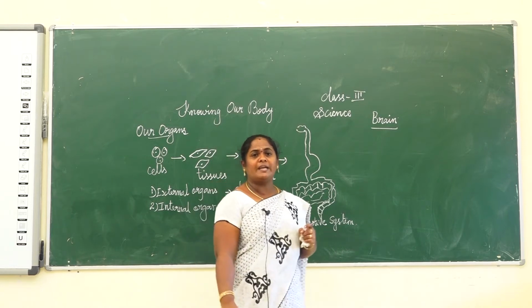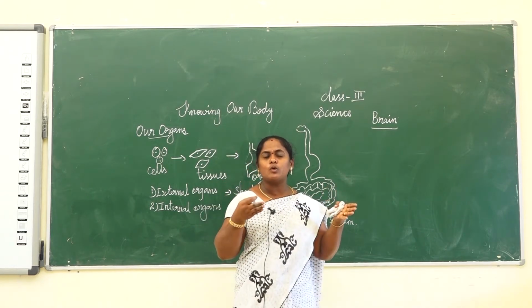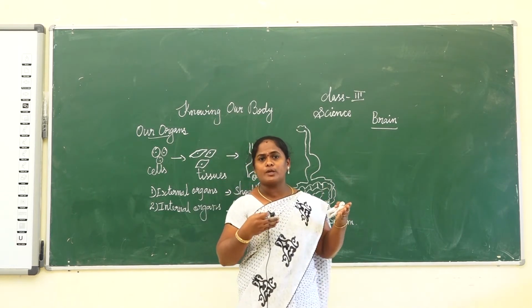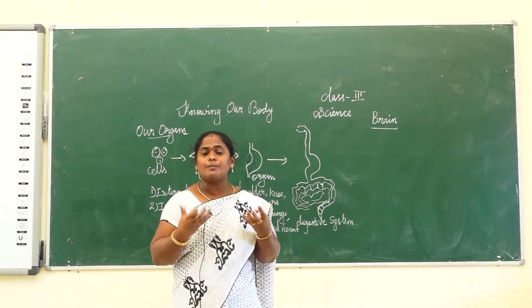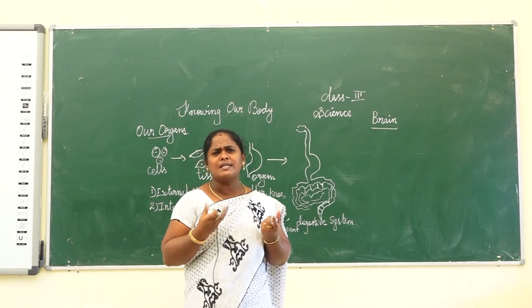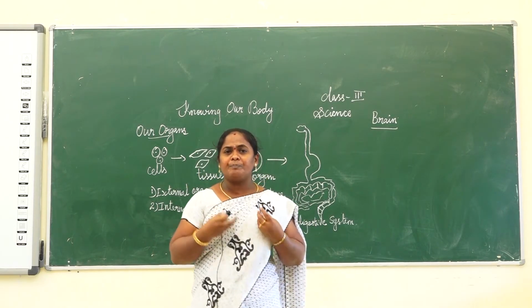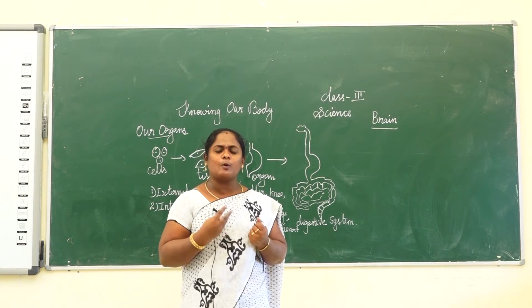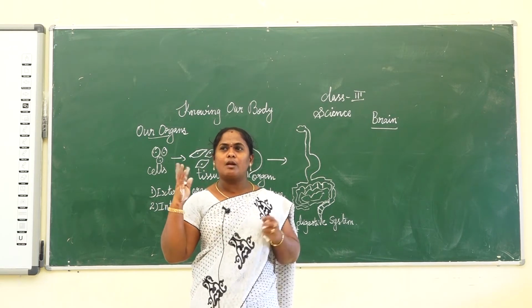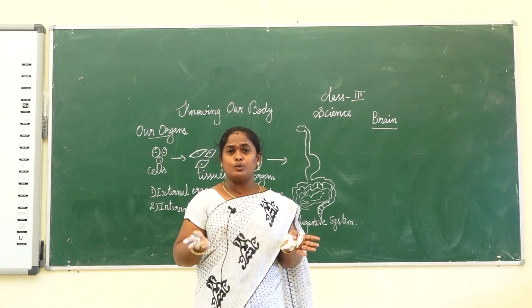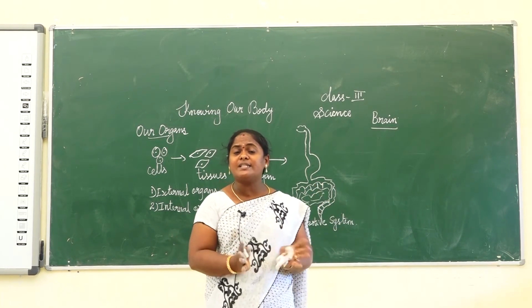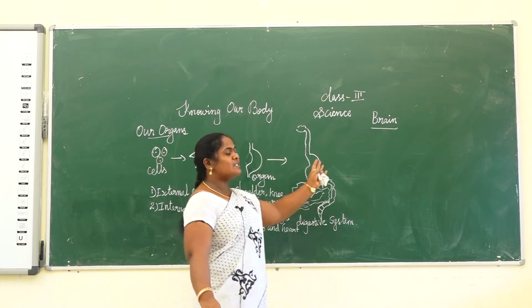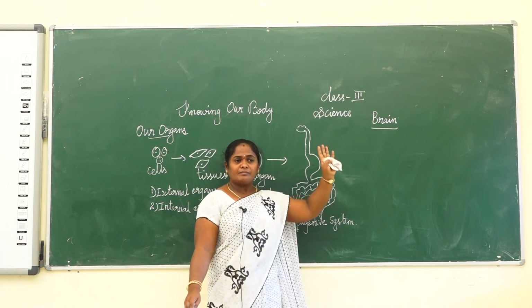Okay, I already told you that our bones protect some delicate organs. Delicate means soft organs. Some organs inside our body are made up of soft muscles, so any problem, loud noise or injury should not affect them. That is why bones cover these organs. First, let's look at the brain.